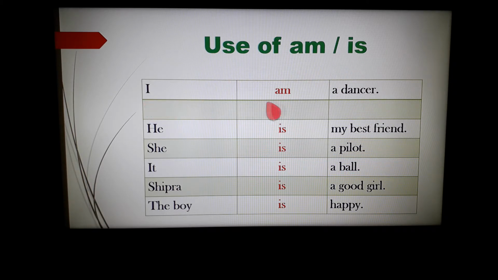I am a dancer. He is my best friend. She is a pilot. It is a ball. Shipra is a good girl. The boy is happy. Subject plus is plus the rest of the sentence shows the use of being verbs in these sentences.